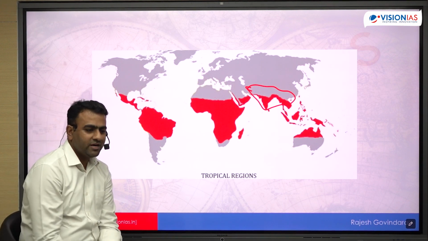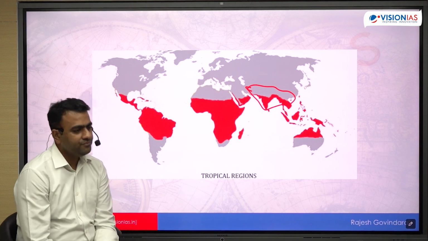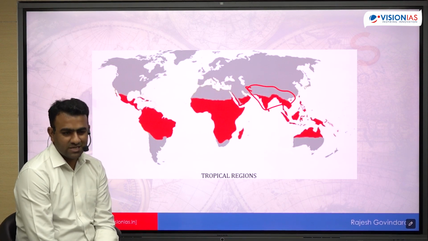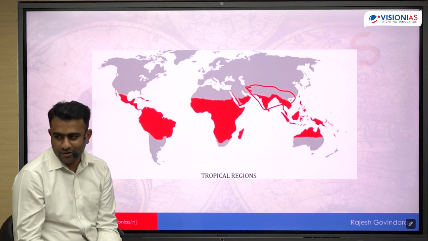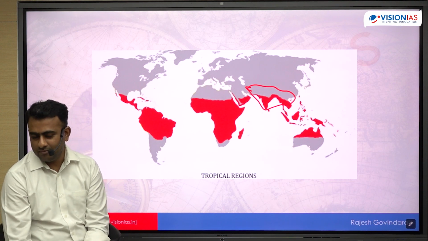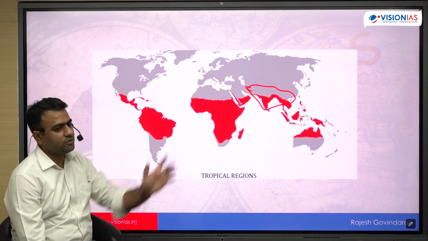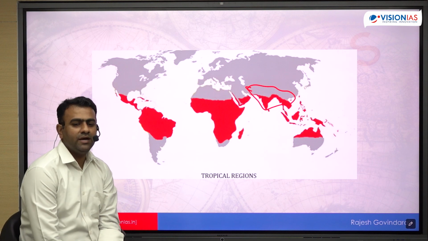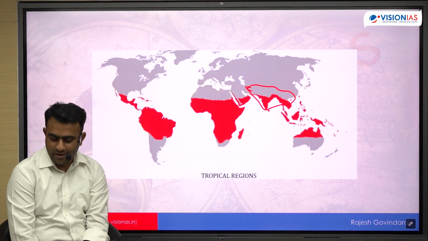Fishing activity is going to get impacted because of the variation in the sea level, temperature, acidification. Coral reefs are going to get impacted. The coral reefs are majorly present in the tropical region, and coral reefs provide livelihood in terms of fishing activity, right?